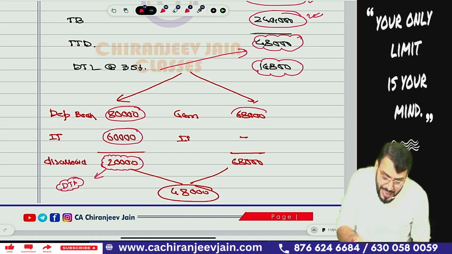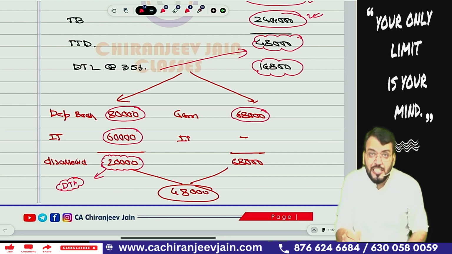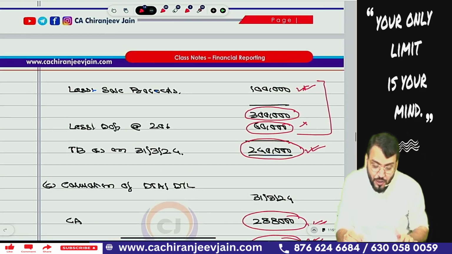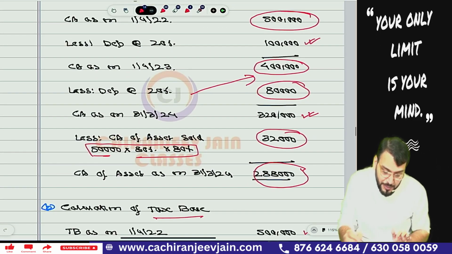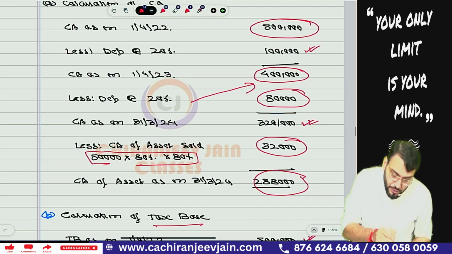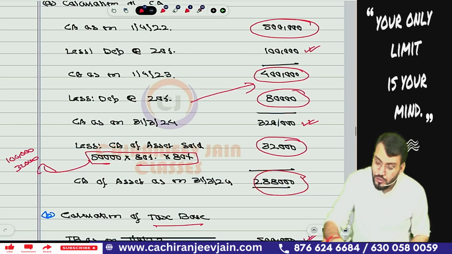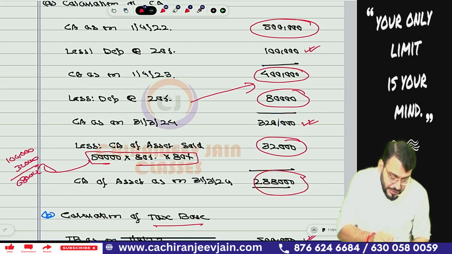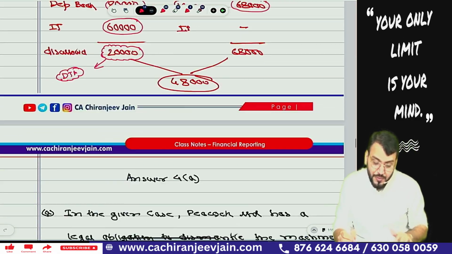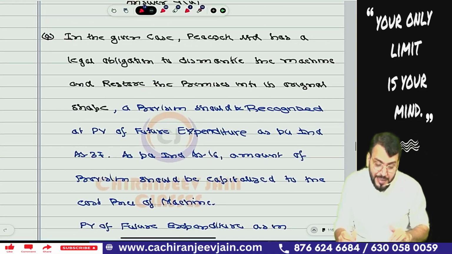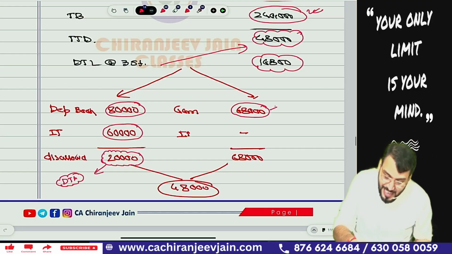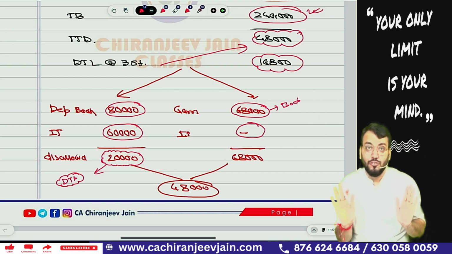And there was some gain as per books. What is the gain as per books? That is 68,000. You can see how the 68,000 is coming. You can see 1 lakh was the sale proceeds and 32,000 is the carrying amount of the asset sold. So 1 lakh minus 32,000, so 68,000 is the gain in the books. So this 68,000 is the gain as per books, and there is no gain as per income tax.